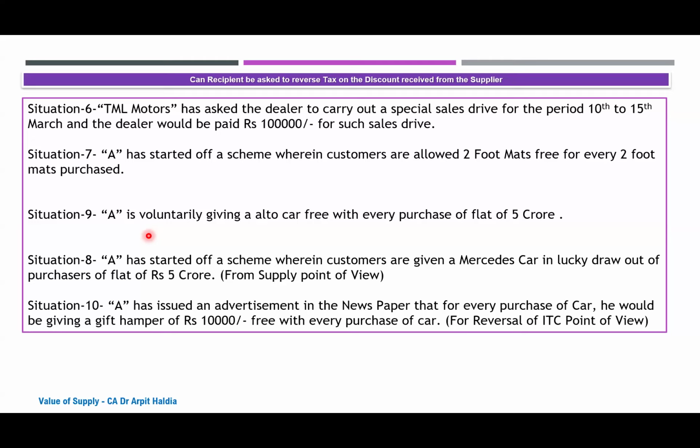Now in that case, one situation is that I give those diaries as a gift to all the customers without any logo being printed on those diaries. Second is that I give those diaries to my customers with the logo of my business being printed on those diaries. So in that case, how do we see section 17(5)(h) in these two situations?